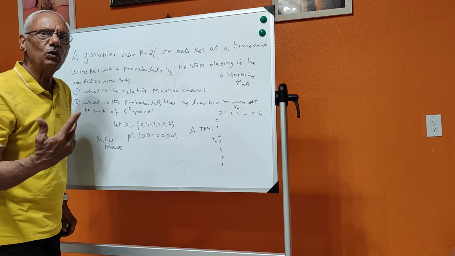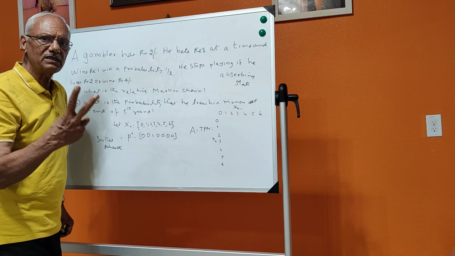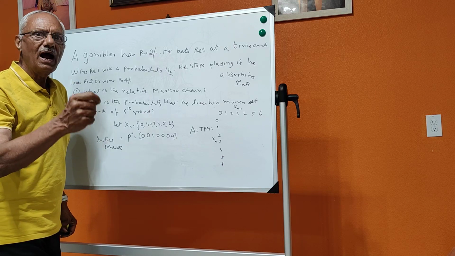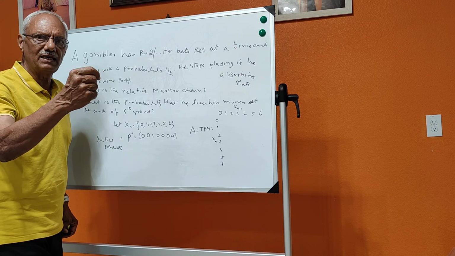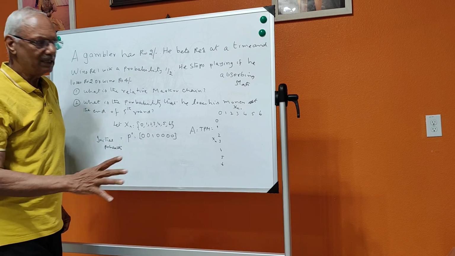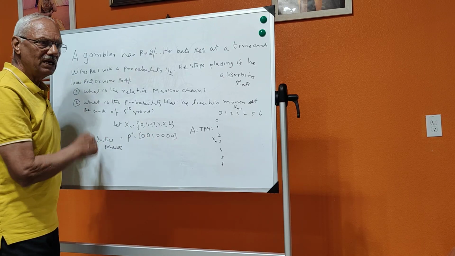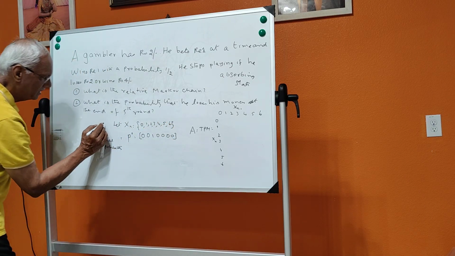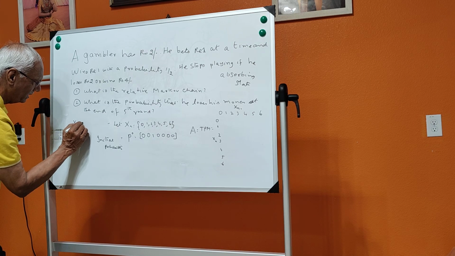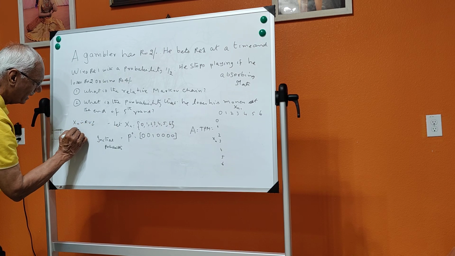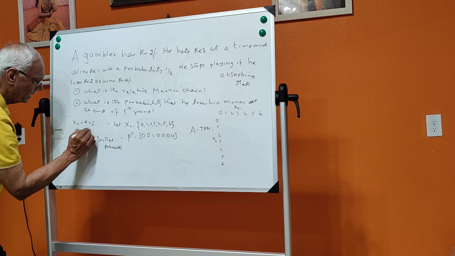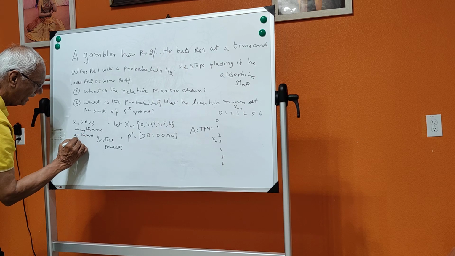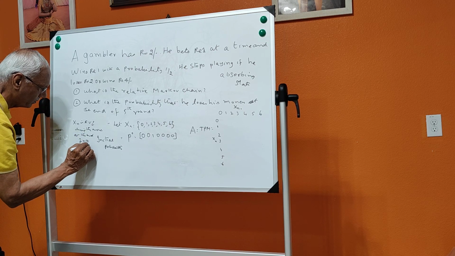What is the amount he has? 2 rupees. With that amount he is going to challenge in the gambling, and the chance of that is probability 1, here I have put as 1. So this is called your initial probability, and Xn is the random variable of having the amount at the end of the nth round.